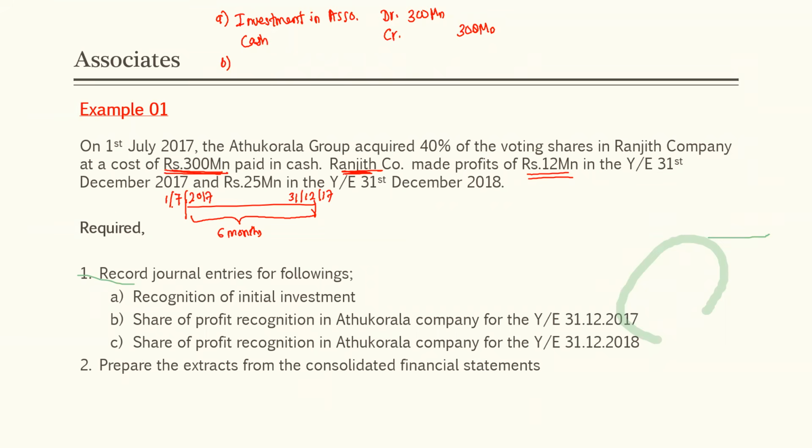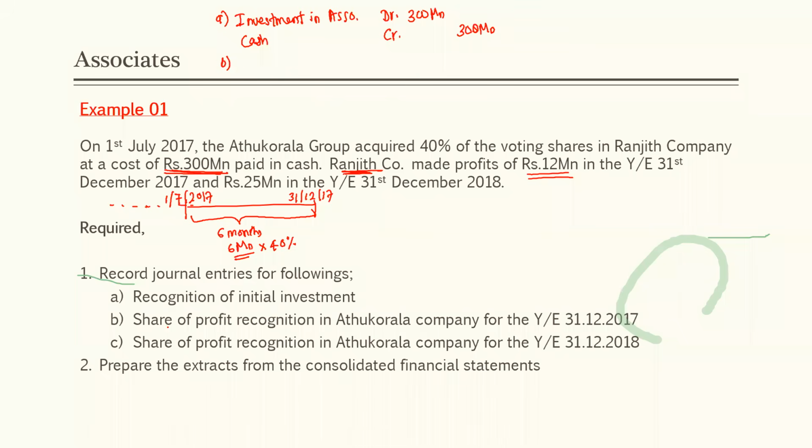This 12 million is for the whole year. So what would it be for 6 months? 12 million into 6 over 12, how much? 6 million, if income and expenses are evenly distributed. For this 6 months, the profit they have earned may be 6 million. Out of this 6 million, we need to consider 40%, 2.4 million. Where to debit?